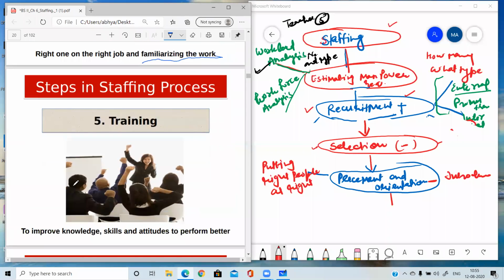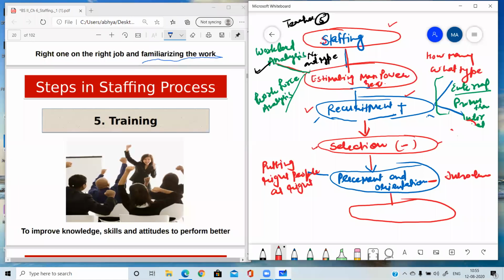Then the next step is training. So the next step in the staffing process is training and development. This is also a completely different topic. Later on we will do this topic in detail.